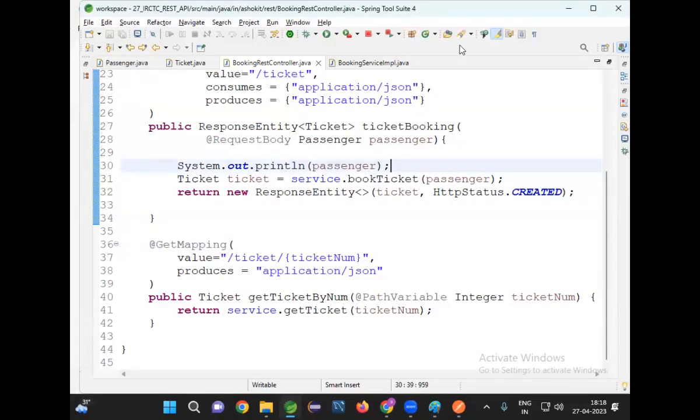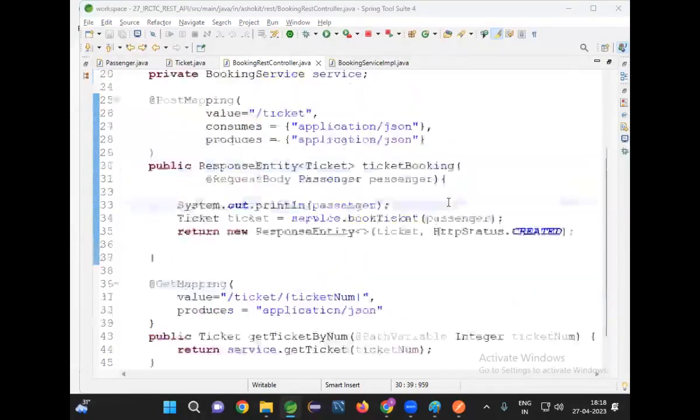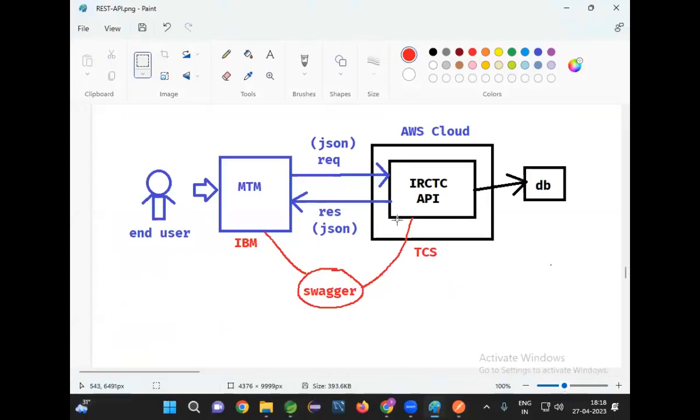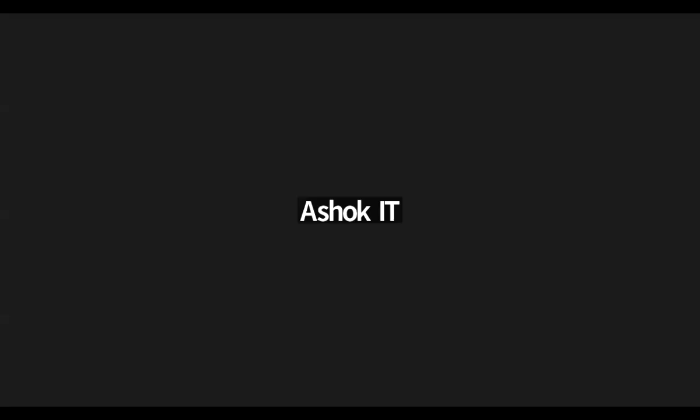Anyone else from online? Any other questions? I want you to complete this IRCTC API. Tomorrow we will see Swagger implementation for that. Thank you.